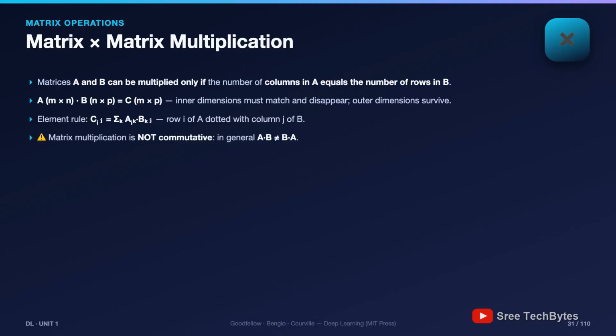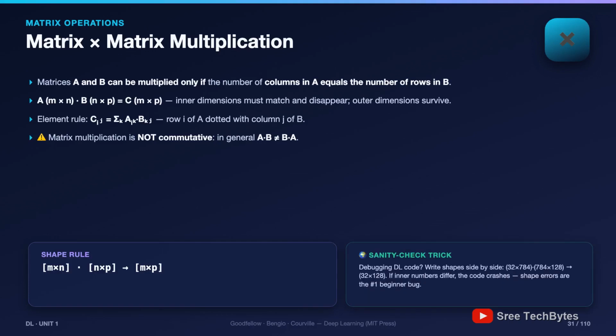Two warnings before we move on. First, matrix multiplication is not commutative. AB and BA are generally different, sometimes one isn't even defined. Second, a practical gift: when your deep learning code crashes with a shape error, and it will, just write the shapes side by side and check the inner numbers. Shape errors are the number one beginner bug, and now you can debug them on sight.